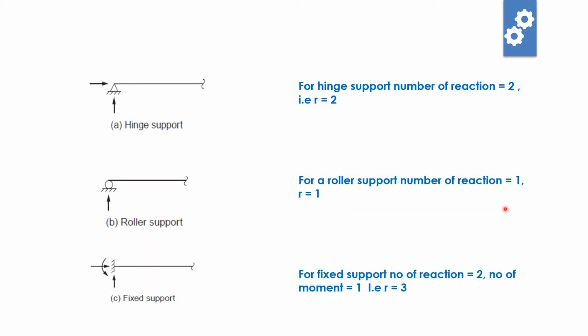Now coming to the supports, we are mostly discussing three types of supports: hinge support, roller support, and fixed support. Hinge support, you can see, has two restraints, so the reaction will be 2. Roller support, this support can move freely in this direction. It will resist movement in this direction, so the support reaction will be 1. A fixed support will resist in three ways: vertical, horizontal, as well as a moment will be created, so the number of reactions will be 3.